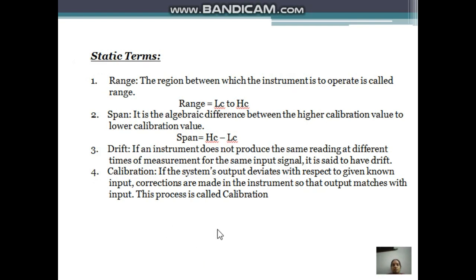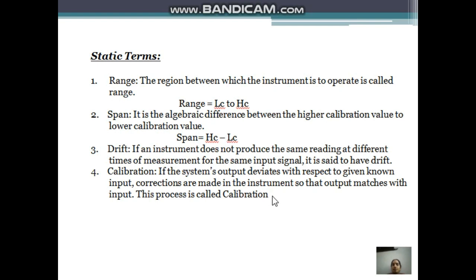The next one is calibration. So what is calibration? To know whether the instrument is giving accurate readings, one should calibrate the instruments. So we will see the definition. If the system's output deviates with respect to a given known input, corrections are made in the instrument so that the output matches with the input. This process is called calibration.